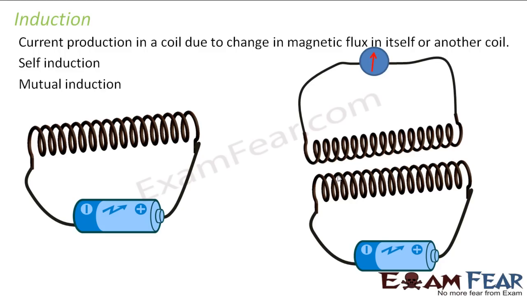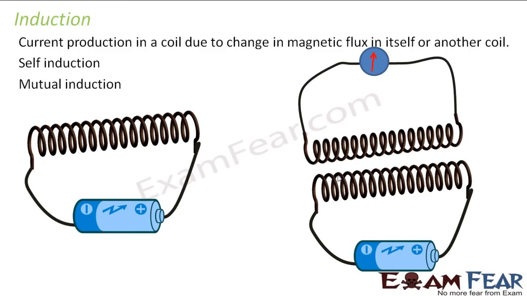So now we will study the different types of induction. How can this current production in a coil take place? When I say induction, that means current production in a coil due to change in magnetic flux in itself or in another coil. That means there are two ways. Either you can change the magnetic flux in that coil itself, or you bring another coil and change the magnetic flux in that other coil, because of which current will be produced in this coil.